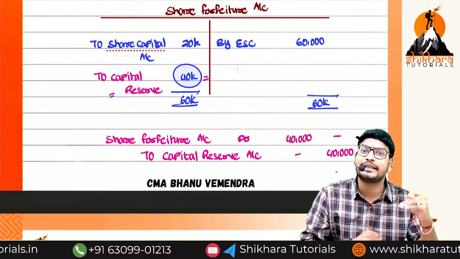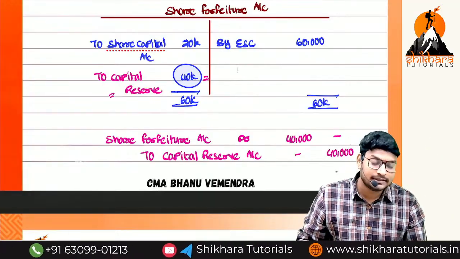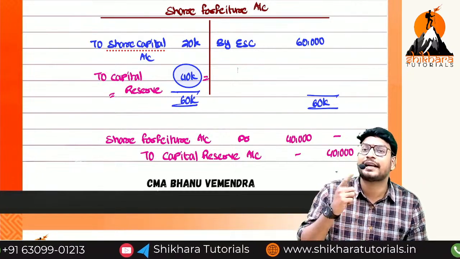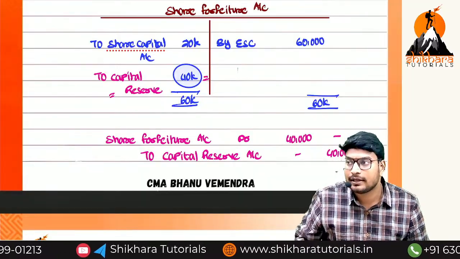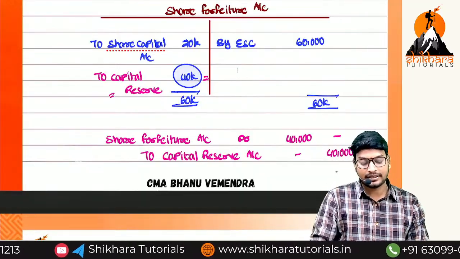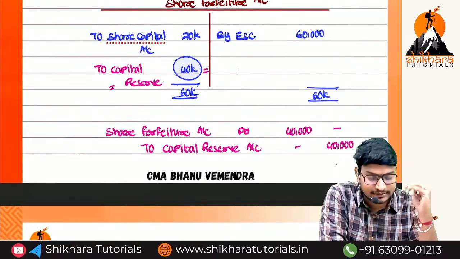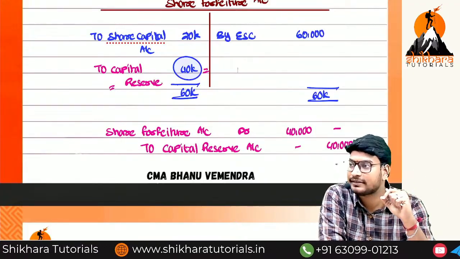If you reissue at par or premium, the total balance of 60,000 will be transferred to capital reserve. After reissue only you have to transfer to the capital reserve. Before reissue you should not transfer to the capital reserve. Okay na? So completed. Is there any doubts up to here? We have completed the definition, the chapter name. What is the chapter name?